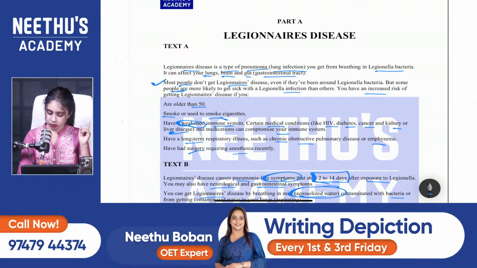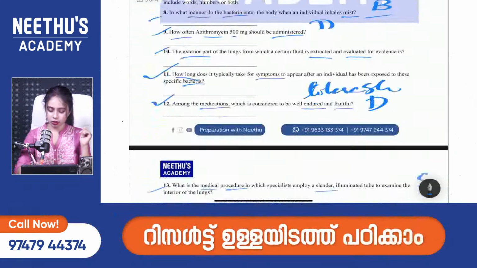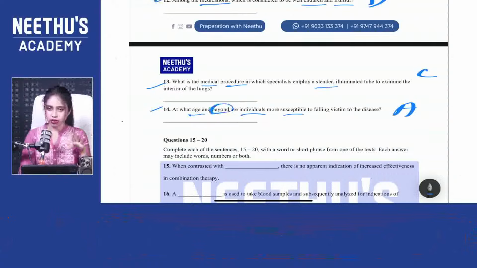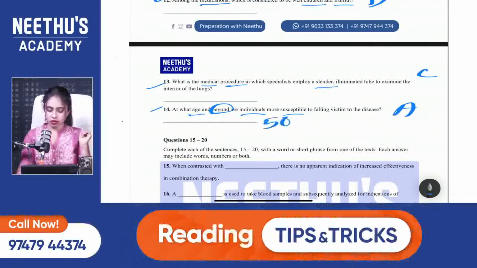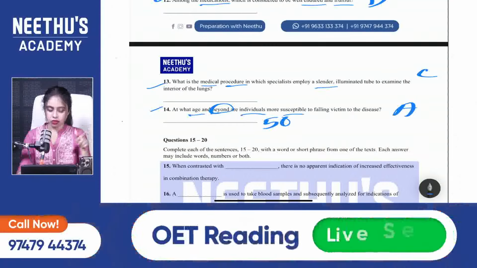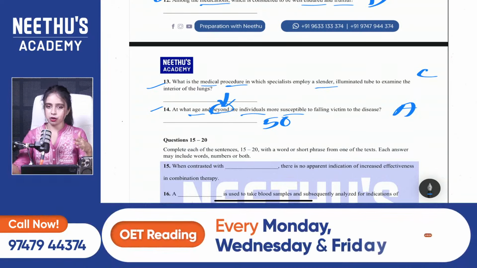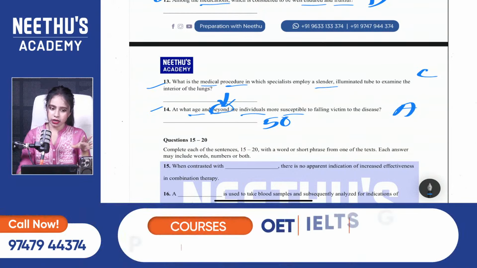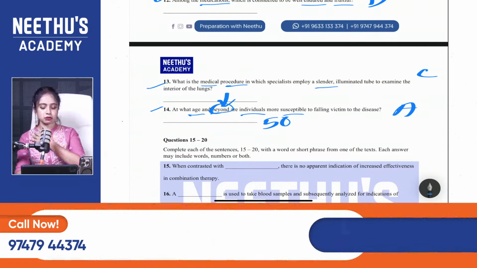But don't write older than 50, because in the question they've already mentioned beyond, more than. So don't write older than. Answer is just 50. Sorry, Vishnu. Beyond that age, more than that age, that's older than. So answer is just 50. Very good, Deepa. Your answer is right. Yes, Fasila, it is 50.